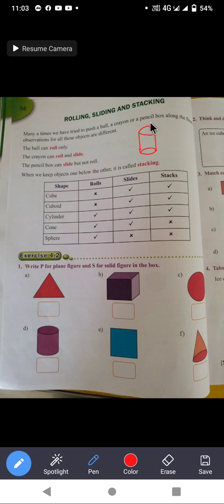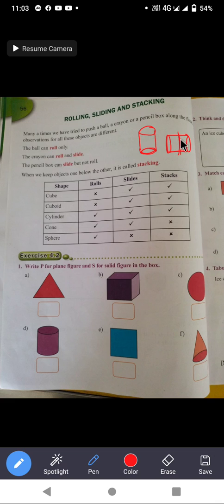If you push it along its flat face, it will slide only. If the cylinder is lying like this and you are pushing along its curved face, it will roll.